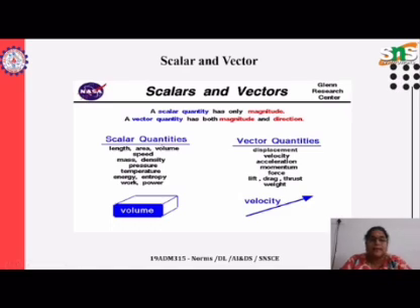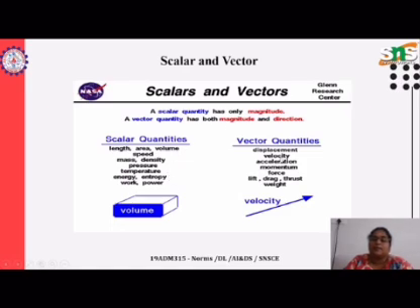We all know a scalar has only magnitude, and a vector has both magnitude and direction as well. What are the scalar quantities, what are the examples? As I said, a scalar has only the magnitude, and a vector has both magnitude and direction, and you see the arrowhead. So how will you measure a scalar? Length, area, volume, speed, mass, density, pressure, temperature. These are all examples of scalar quantities.